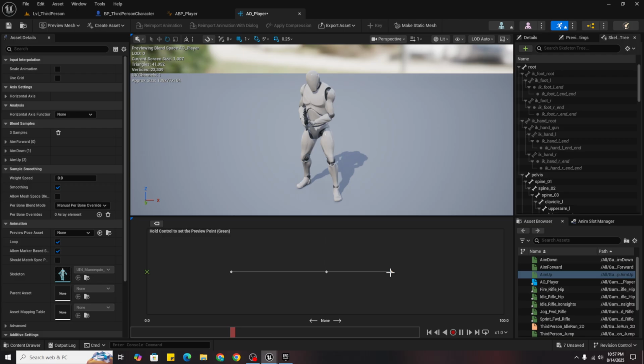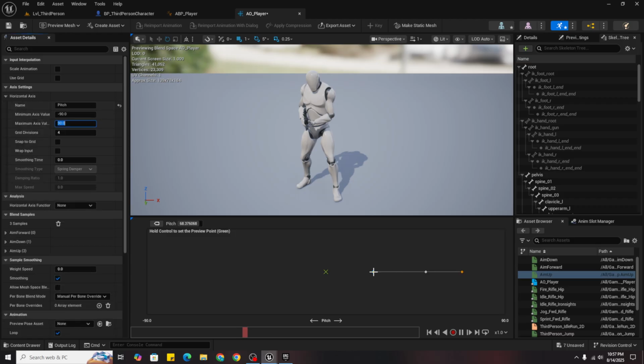Minimum axis value is -90 and maximum is 90. So aim forward will come here, and now you can see aim up is not working. Why?